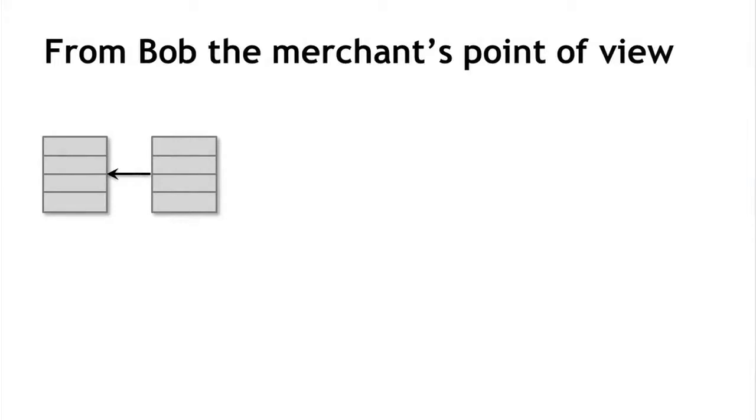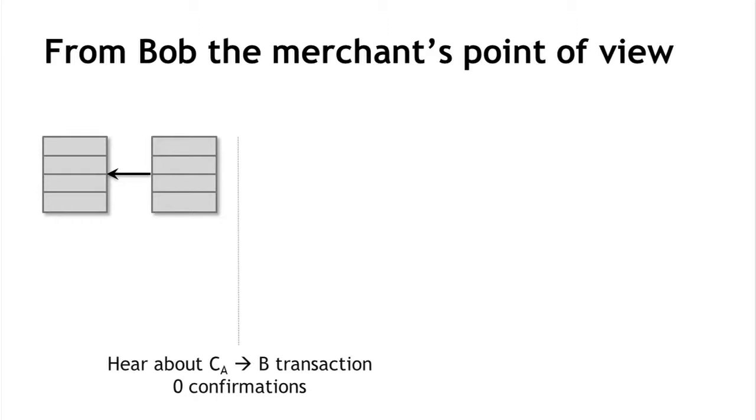We have a couple of blocks in the blockchain. And at this point, Alice broadcasts a transaction that represents her payment to Bob. And so Bob is going to hear about it on the peer-to-peer network right here, even before the next block gets created. And so Bob can do something even more foolhardy than what he did in the previous slide, which is that as soon as he hears about the transaction on the peer-to-peer network, he can complete the transaction on the website and allow Alice to download whatever she's downloading. That's called a zero confirmation transaction.